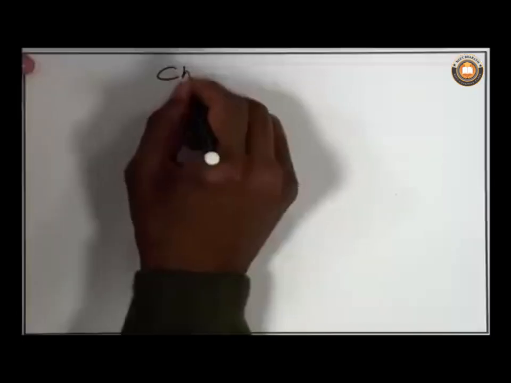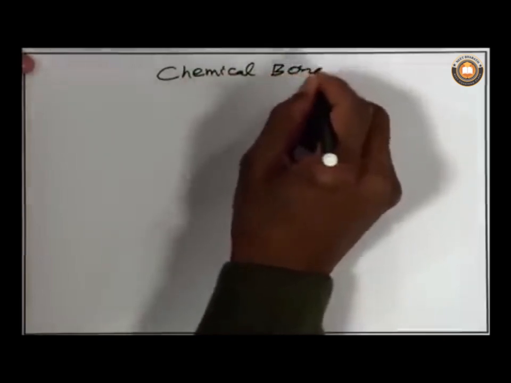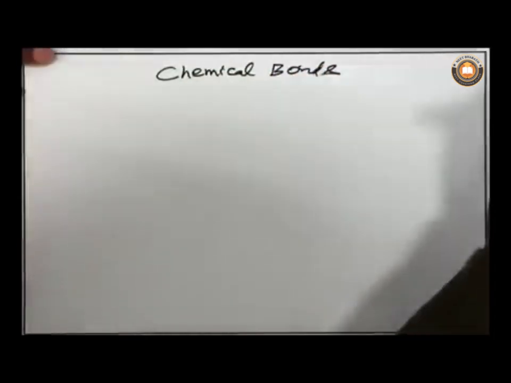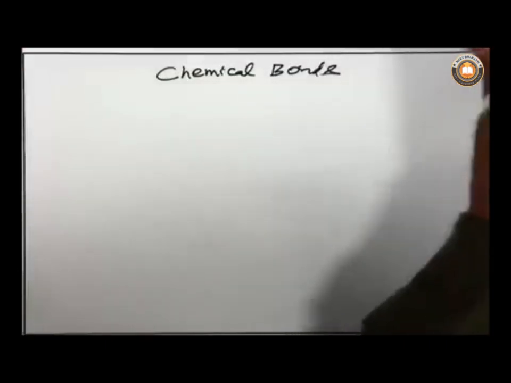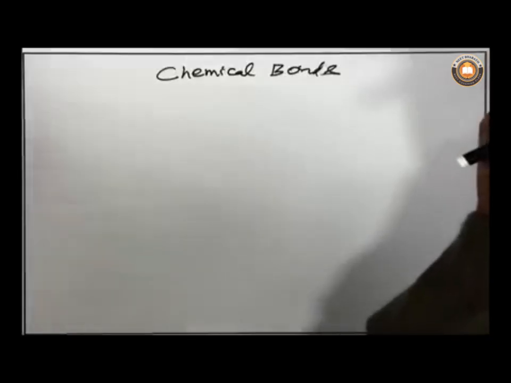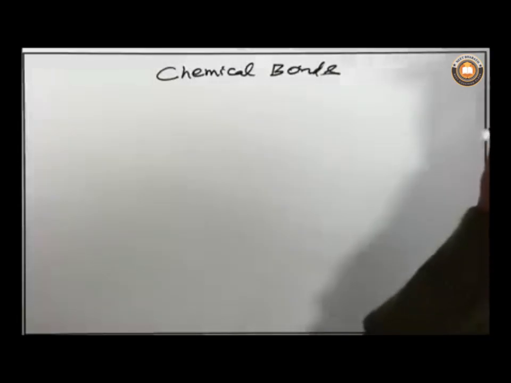Good morning everybody. Today we are going to see what is chemical bond. Chemical bonds refer to a kind of attraction between atoms. It is a very important principle of chemistry. So, understanding the bonding is very important to explain any property of a molecule.